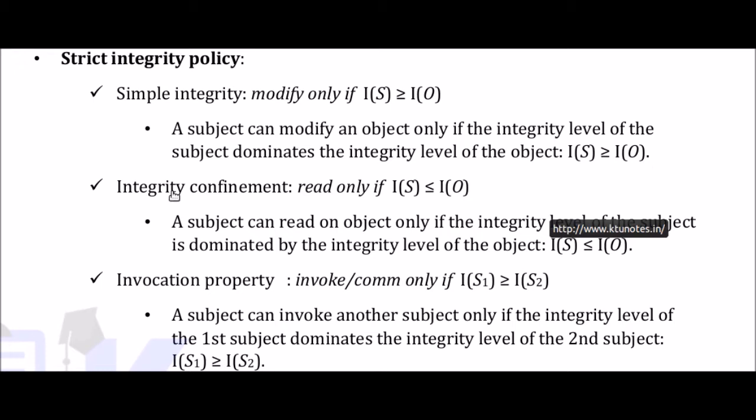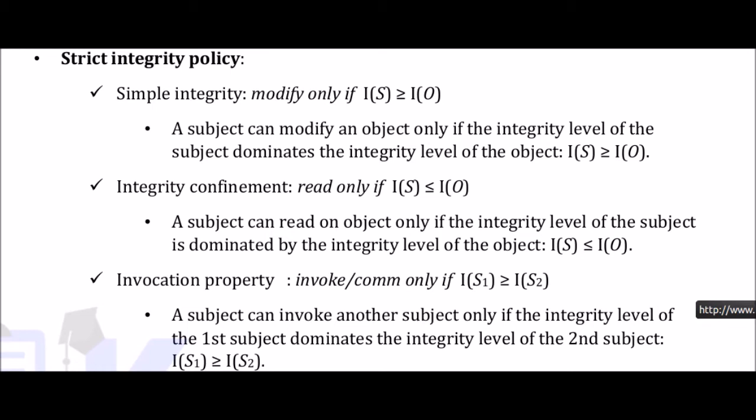Second one is the integrity confinement. This is just the opposite of the Bell-LaPadula model. Here this is the star property or integrity confinement. This says that a subject can read an object only if the integrity level of the subject is dominated by the integrity level of the object, that is, I of S should be less than or equal to I of O. Third one is the invocation property.